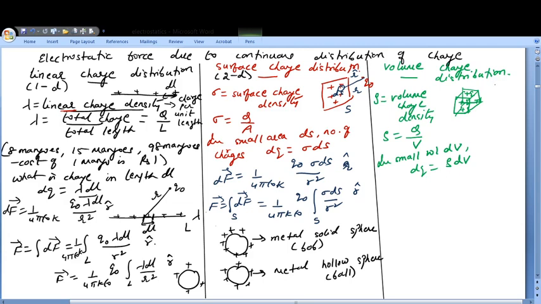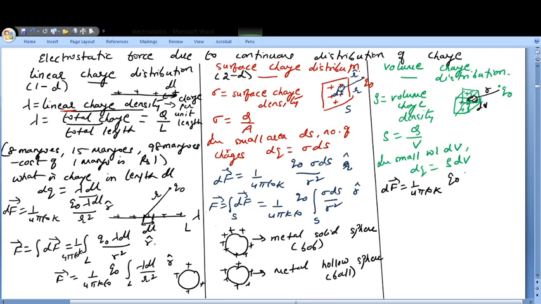And now let's see what will be the force. Let us suppose I have a charge q naught and I take a very small element inside here. This element is dV. Let the separation be r. Then the small force dF is given by 1 upon 4 pi epsilon naught k, where some dielectric constant is between this cube and this charge q naught, and this will be q naught times the charge in this volume dV. And how much charge is in volume dV?